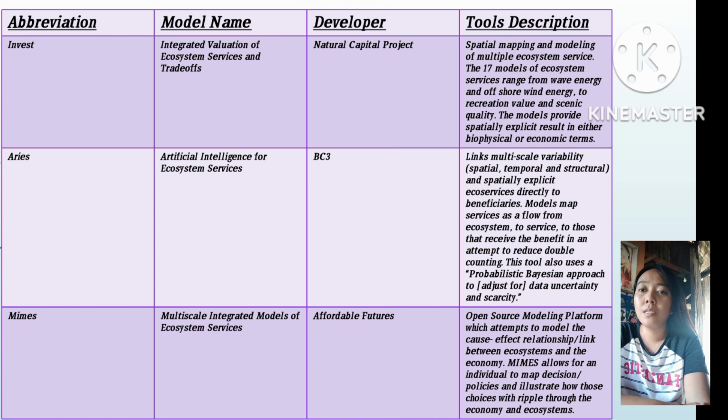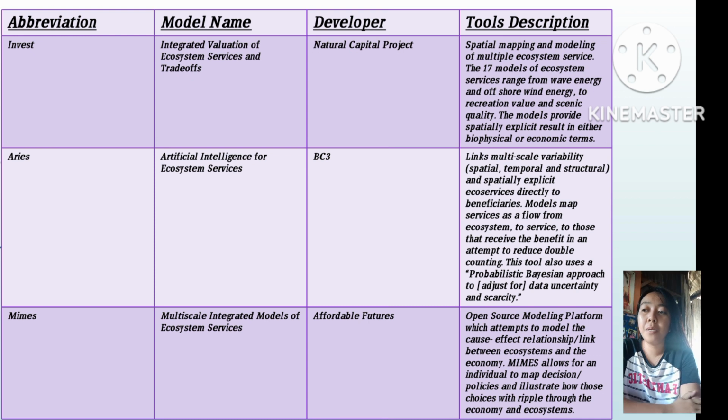The model maps services as a flow from ecosystem to service to those that receive the benefit, in an attempt to reduce double counting. These tools also use a probabilistic Bayesian approach to adjust for data uncertainty and scarcity.